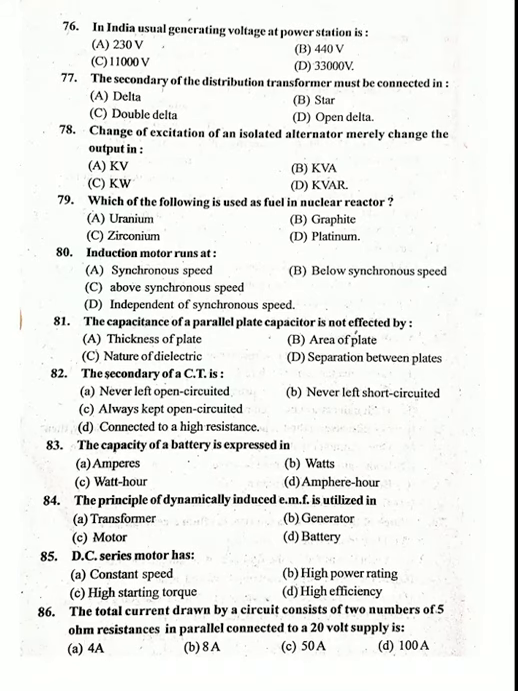Okay, next question. 82. The secondary of a CT, current transformer, is. Secondary of a current transformer is 82. Option A, never left open circuit. Okay. 82. Option A. The capacity of a battery is expressed in.